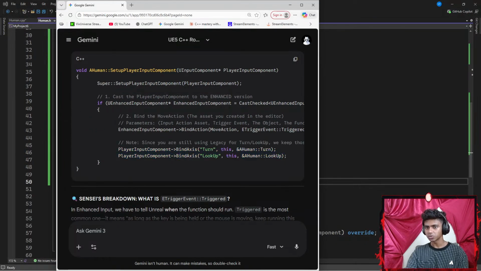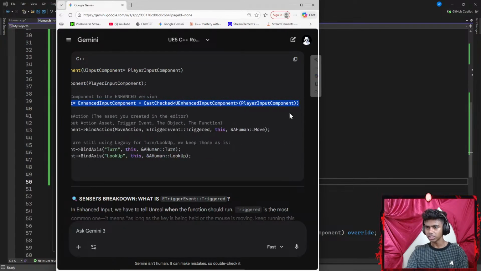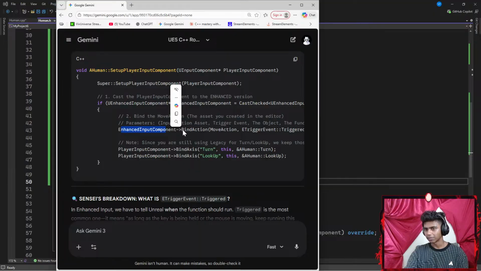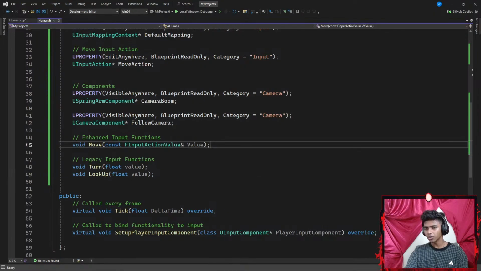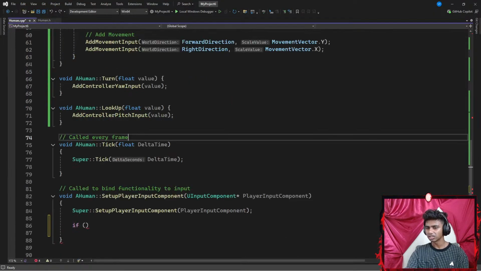Note, since you're still using legacy input for turn and look up, we keep those in. I know how to do this. This was the harder part. If UEnhancedInputComponent is equal to CastChecked PlayerInputComponent, then my EnhancedInputComponent binds towards an action. Wait, in that case, this should be easy.